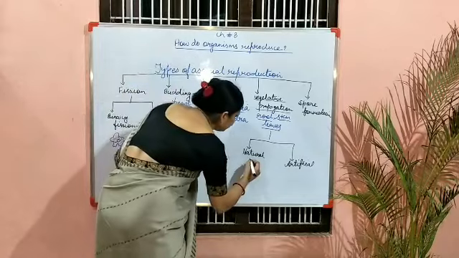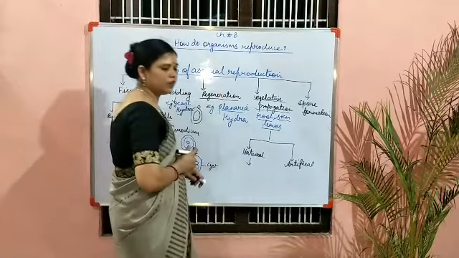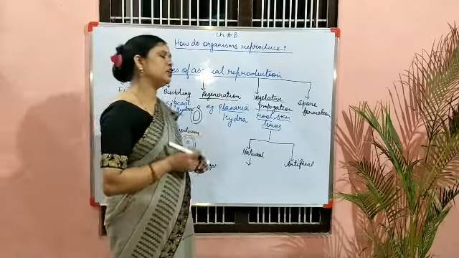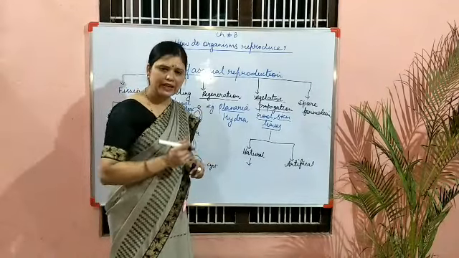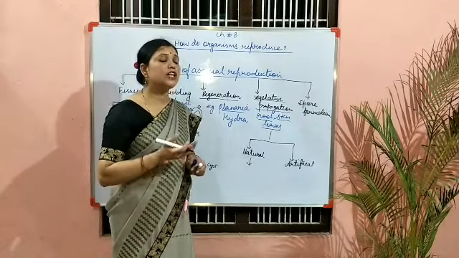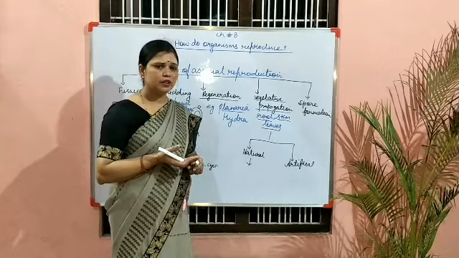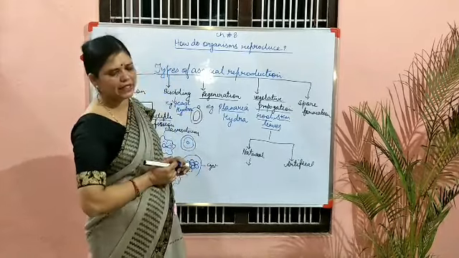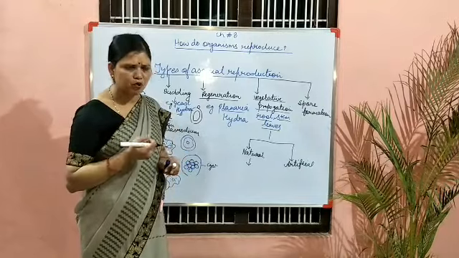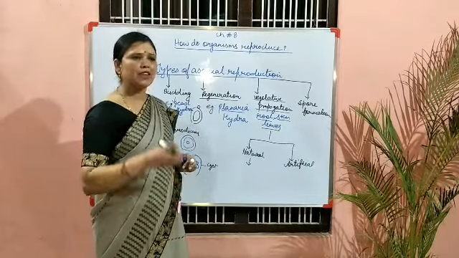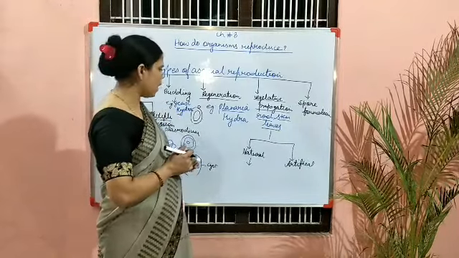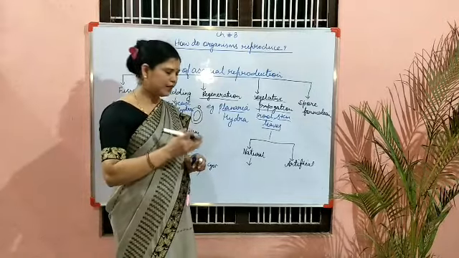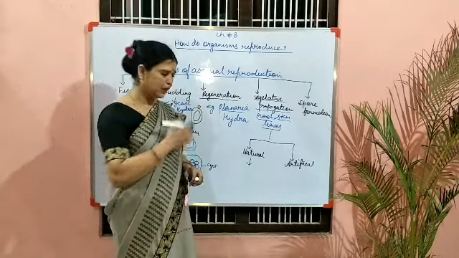Now, natural, we can say when we are putting a potato inside the ground. Potato is what? That is a modified stem. Or ginger, we can take as an example. Ginger is a modified stem only. Onion is a stem only. When we put it inside the ground, we get a new plant. So it is the natural method only.